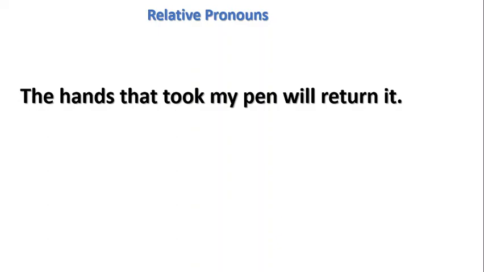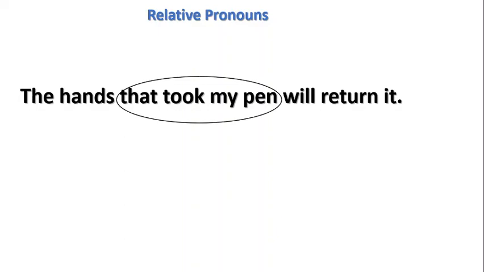I can see. What about the other part that, when we remove it, the sentence remains? That one is called the subordinate clause. Remember, you have spotted where it will start from. "That". So where will it end? Wow. "That took my pen." If you remove it, what do you have? The hands will return it. Full stop. But you may ask one question, which hands?